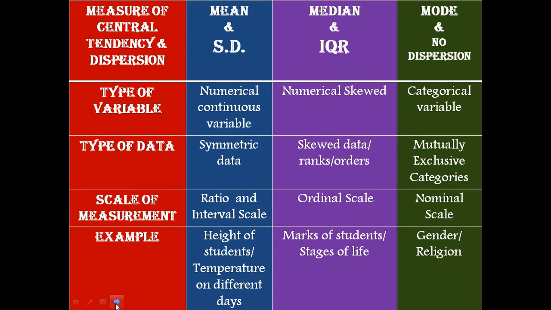In that case, our variable is numerical, data is skewed or ranks or in orders, scale of measurement is ordinal scale. Third, when we calculate mode, in that case there is no dispersion. How can it be? When we have categories male and female, we can't calculate how the values are dispersed. So in this case, there is no dispersion.